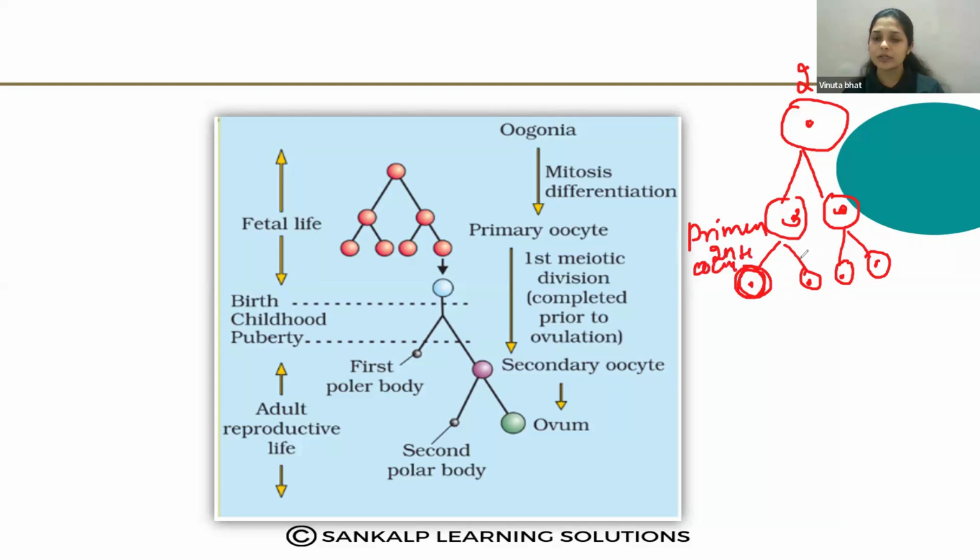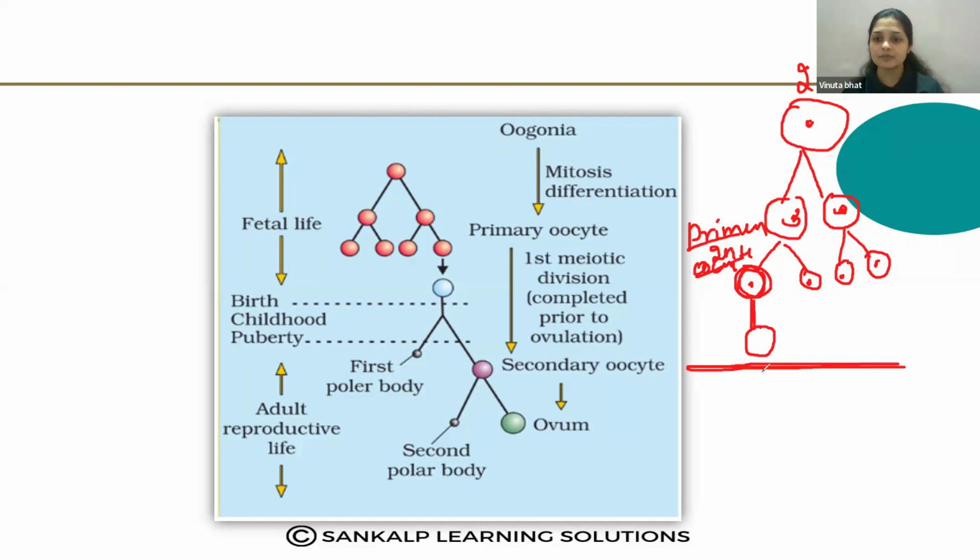This primary oocyte will undergo meiosis 1, but meiosis 1 is halted in the fetal stage. The completion of this cell division takes place after the birth. Before the birth, this cell division is halted like this.